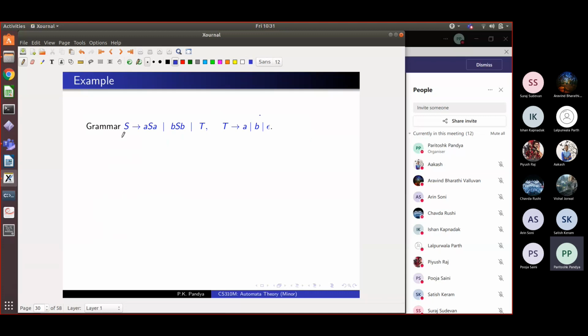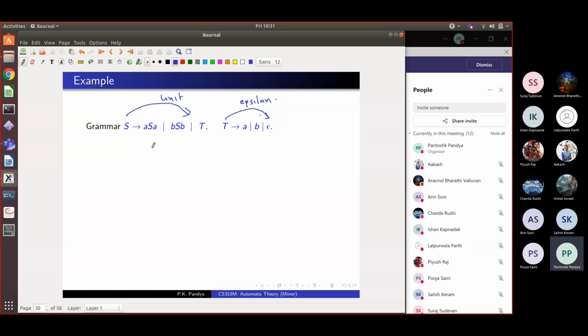So I have here a grammar which has got one unit production and one epsilon production, right? And somehow, those are the ones which will lead us to add extra rules. So first we know that S goes to T and T goes to epsilon, right?